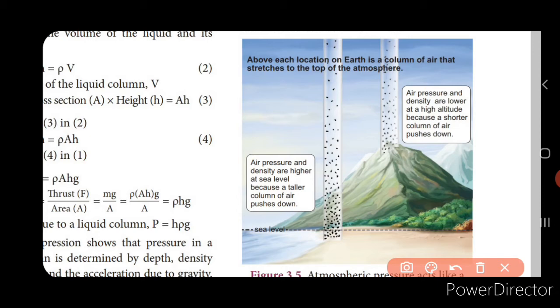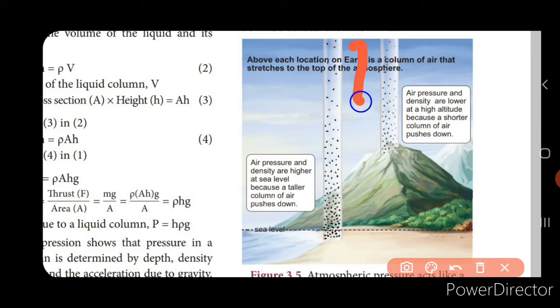The pressure that is exerted by the atmosphere is called atmospheric pressure. Here we are going to consider that the atmosphere acts as a column, right? We are going to consider a column of atmosphere, and we are going to compare the air pressure and the density at a higher altitude and at sea level.